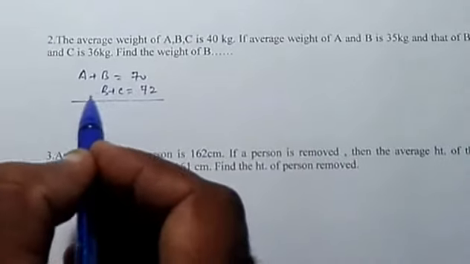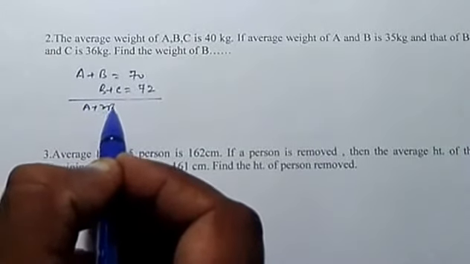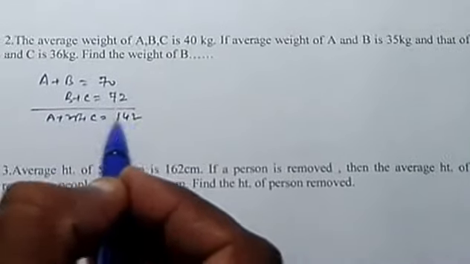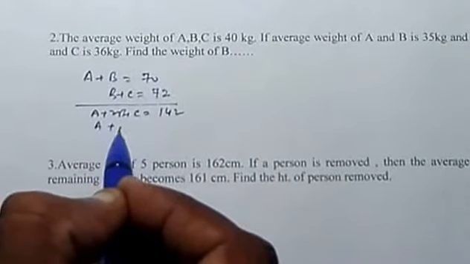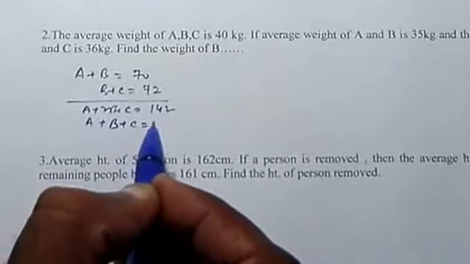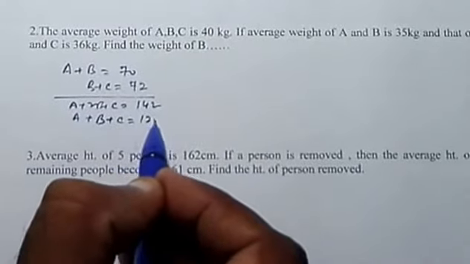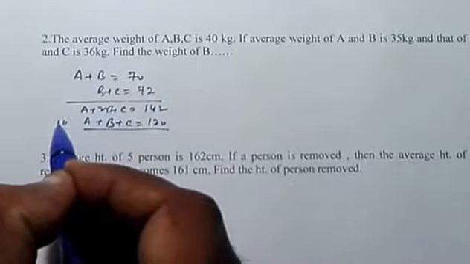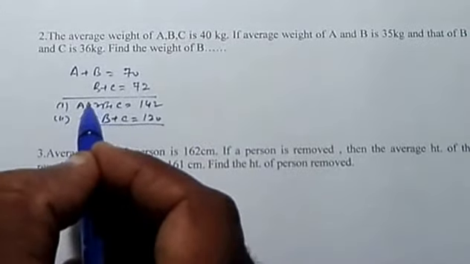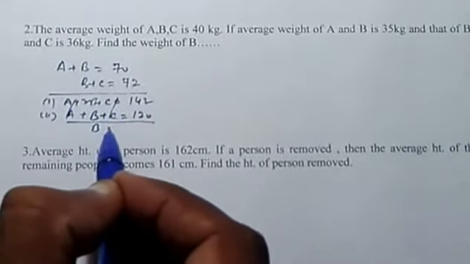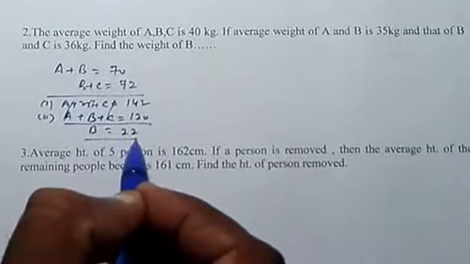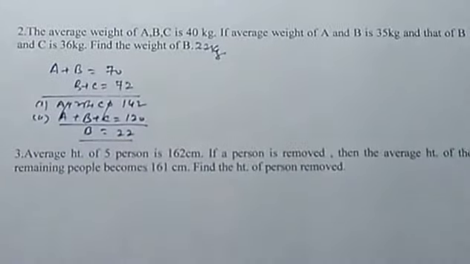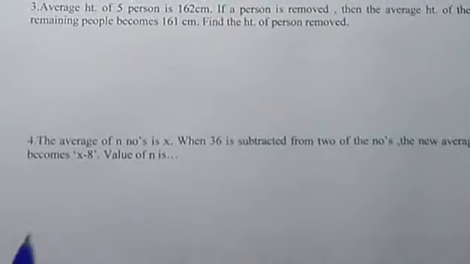So it gives us A plus 2B plus C equal to 142 kg. And we know the average of all three is 40 kg, so the total weight is 120 kg. If we subtract the second from the first, we are left with B. So B is equal to 22. The weight of B is 22 kg. That is easy. Now let us proceed to the third question.